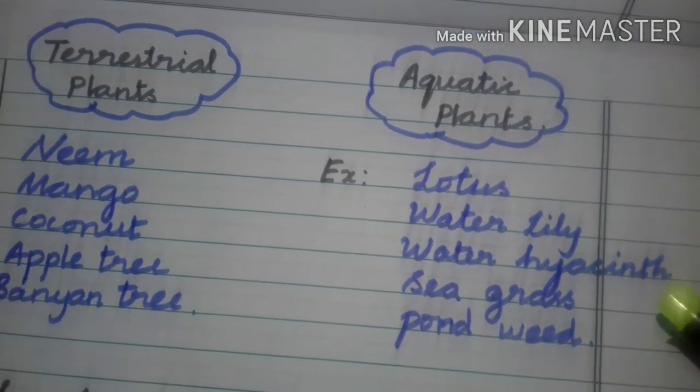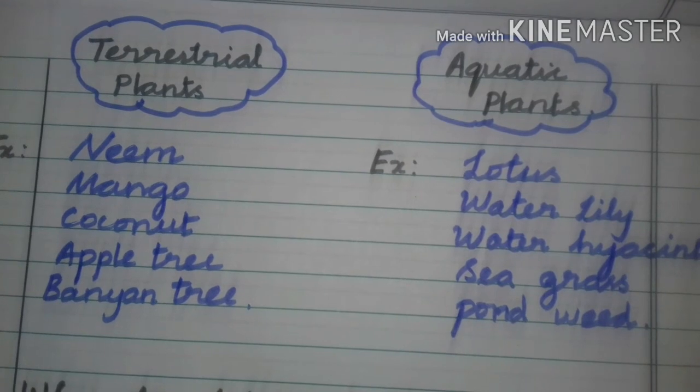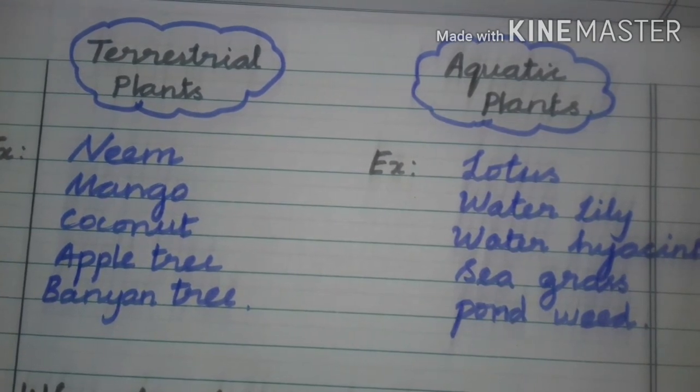Okay children, today your homework is you should find more examples of terrestrial plants and aquatic plants. Okay, is it interesting? Yes, I hope it is interesting.